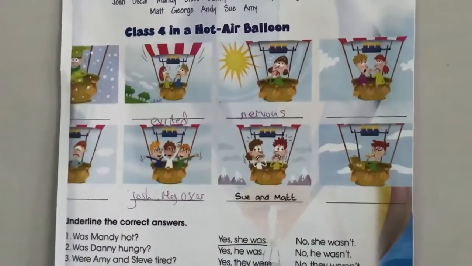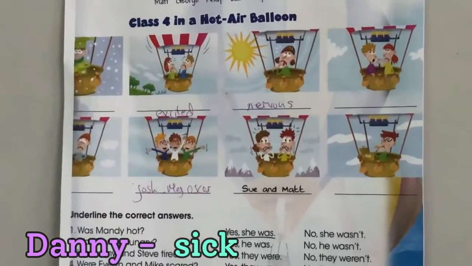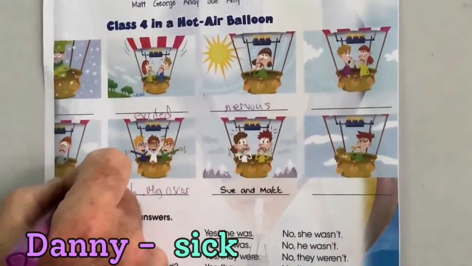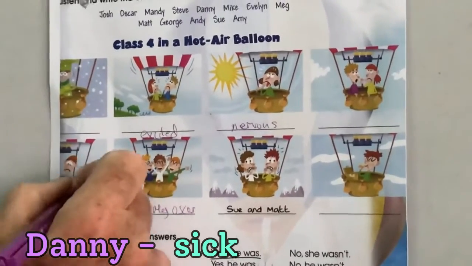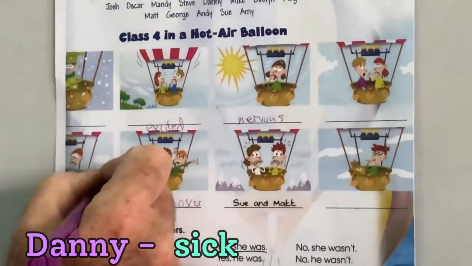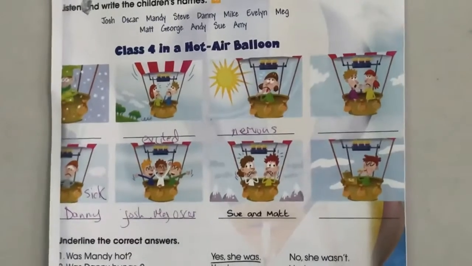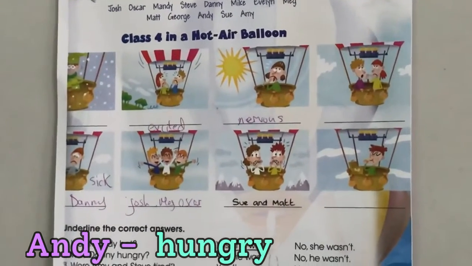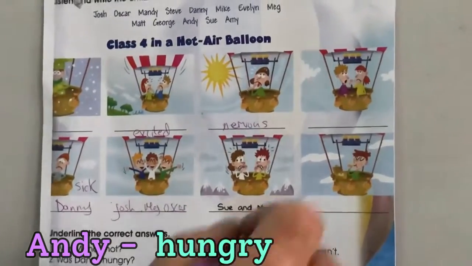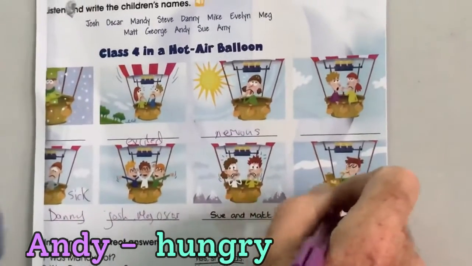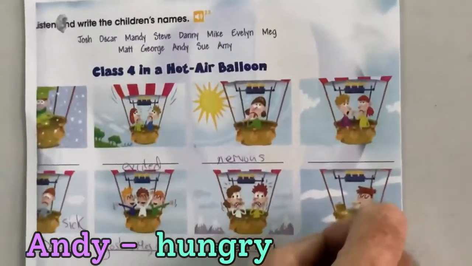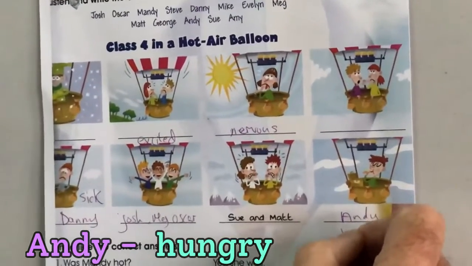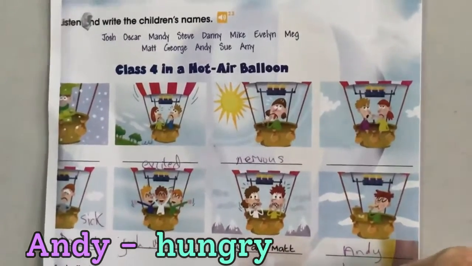Okay, and then after that we've got Danny who's sick. So this must be Danny. Danny got stomachache, so Danny is sick. Okay, and then after Danny, we've got Andy eating a sandwich, right? So let's put in Andy. This has got to be Andy, I think. And he is obviously hungry. Hungry Andy.